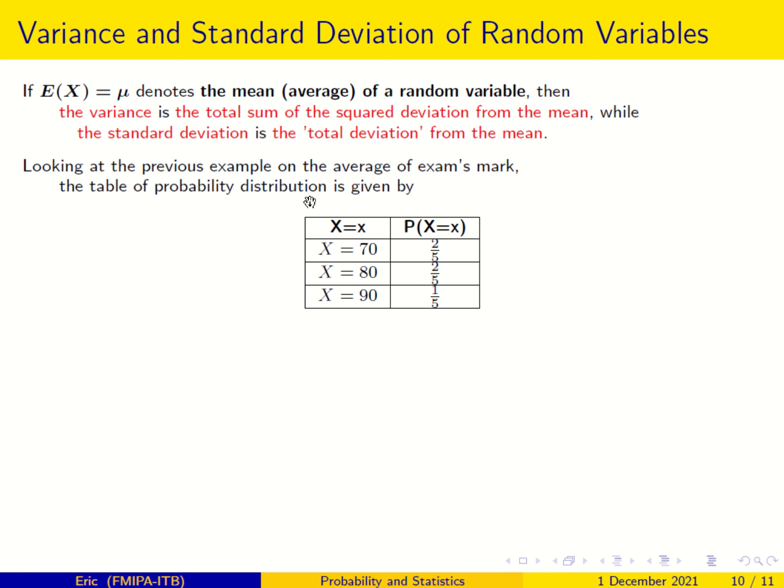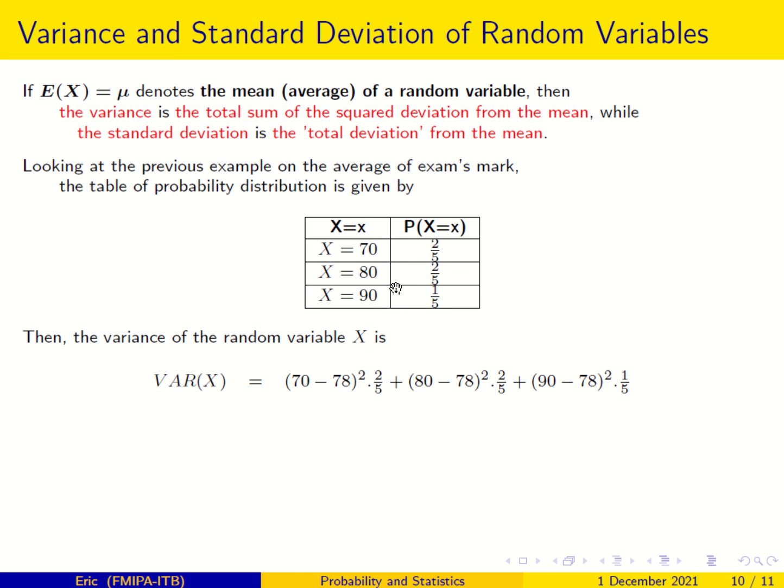Looking at the previous example on the average of the exam mark, the table of probability distribution is given by this one. When x equals 70, the probability is 2 out of 5; for 80, 2 out of 5; for 90, 1 over 5. So the mean, the expected value, is given by 70 times 2 over 5 plus 80 times 2 over 5 plus 90 times 1 over 5. This is the weight, and I have a weighted average.